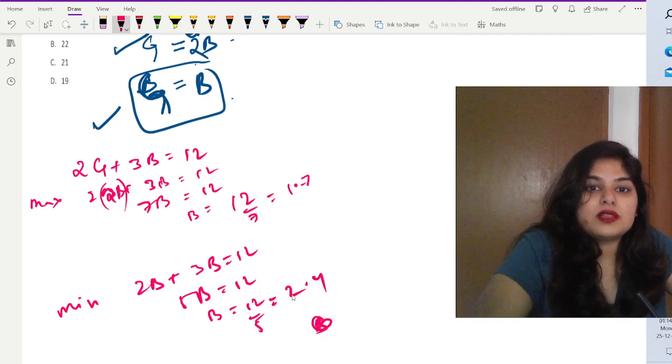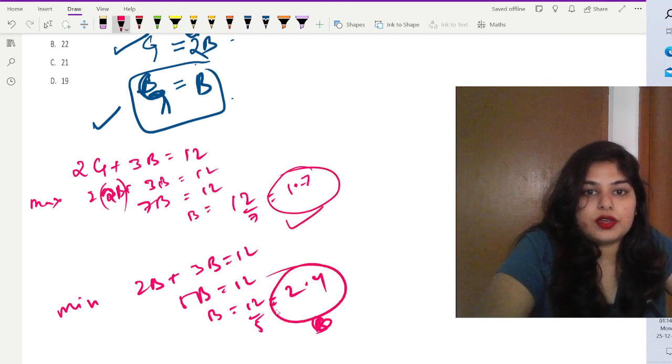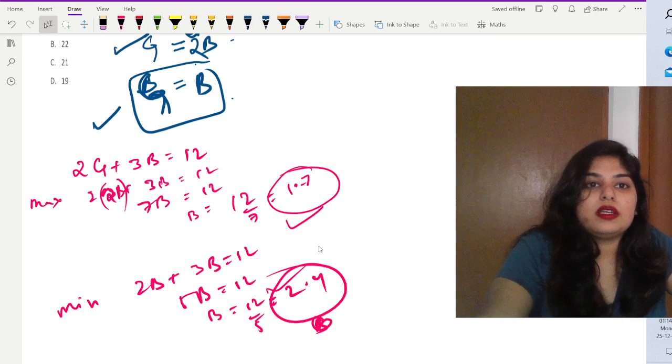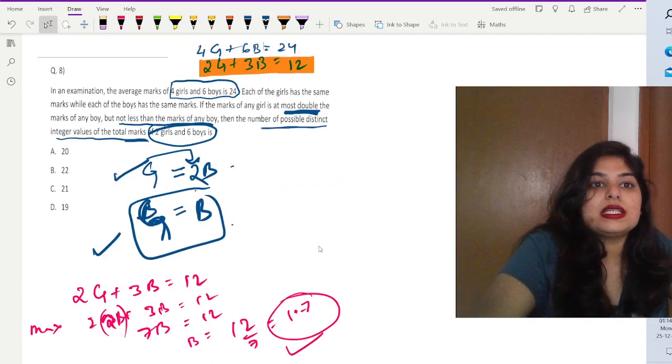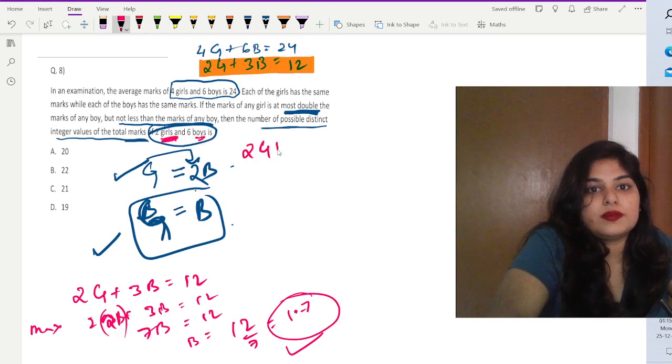So the marks for boys should be within 1.7 and 2.4. Okay, that's the range. Now what we have to find out is basically how many integer values of the total marks of 2 girls and 6 boys. So 2 girls plus 6 boys.